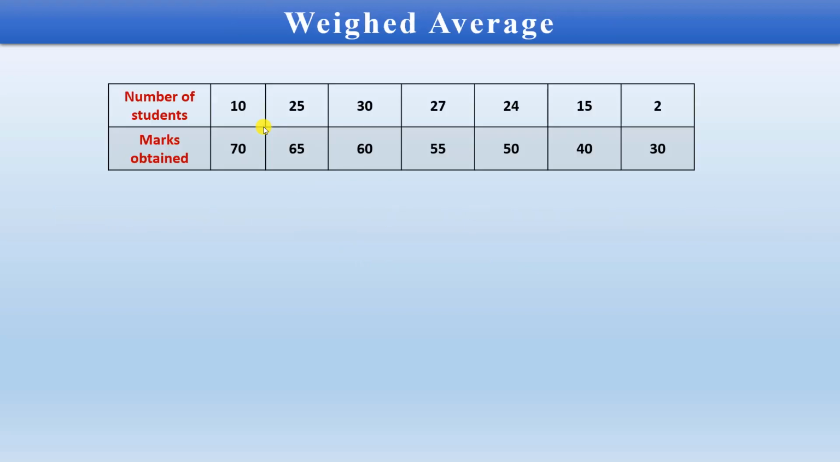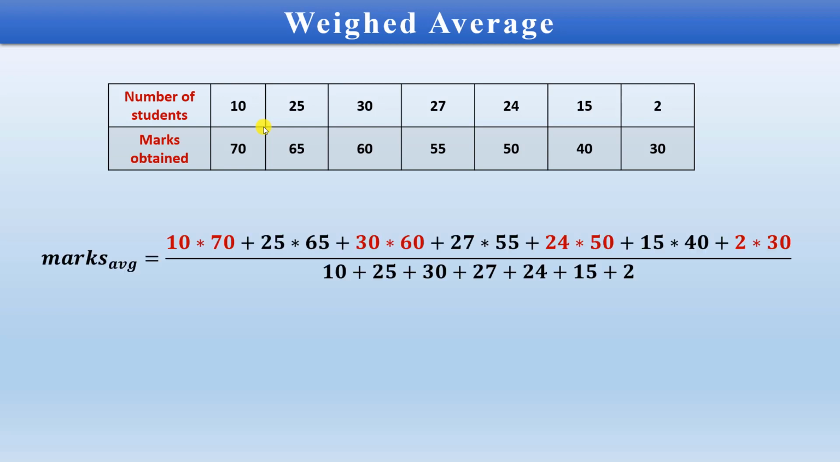So say for example you have a class of a few students and the distribution of marks among the students is something like this. 10 students have obtained 70 marks, 25 students have obtained 65 marks, 30 students have obtained 60 marks, and so on. So if this is the marks distribution, then the average marks obtained by the student can be calculated by this formula, where we multiply the number of students with the marks obtained, take the summation, and then divide it by the total number of students.